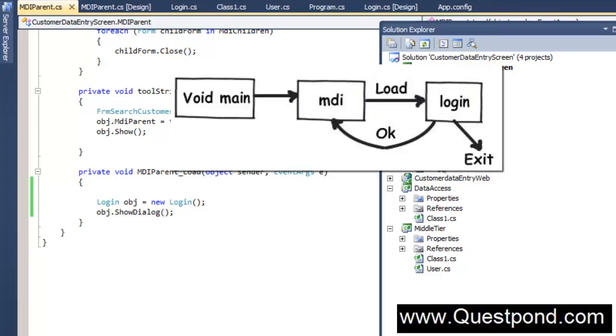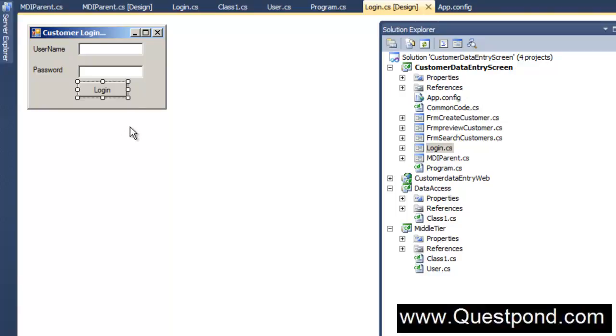Also, what we want to ensure is that when this login form runs, the end user cannot just close this form from here. So first I will restrict him from using this cross symbol to close the form.